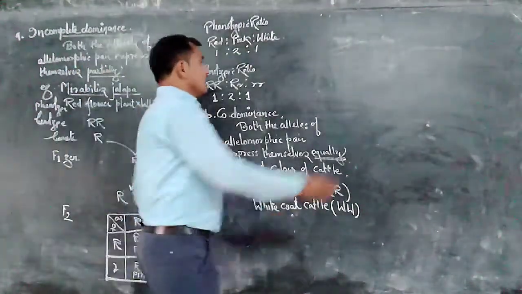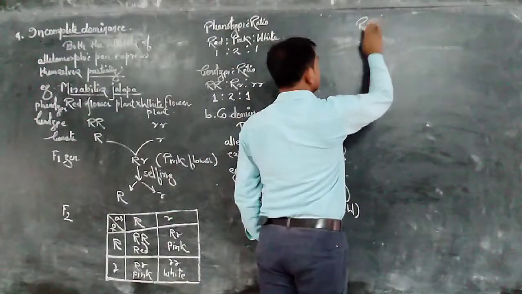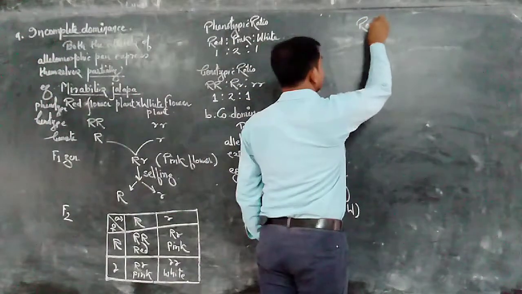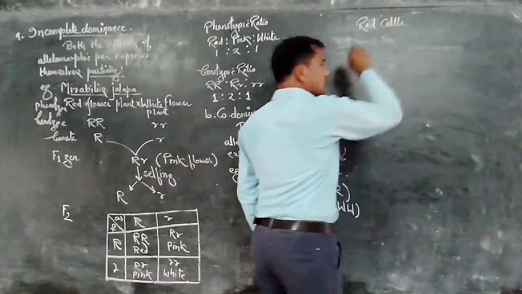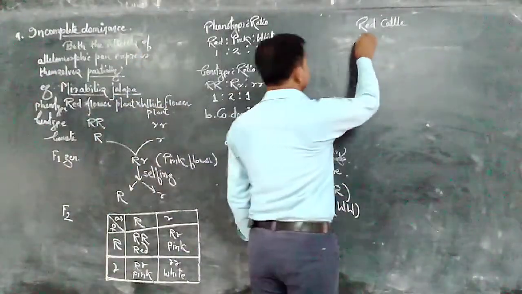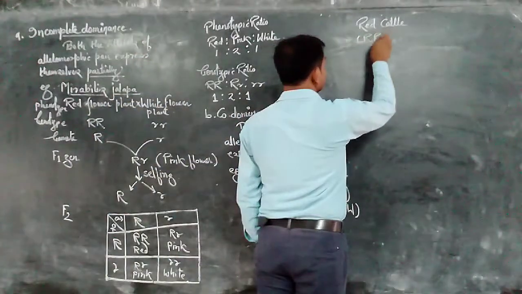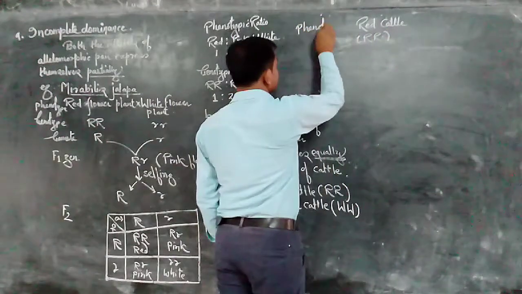This is the red coat cattle with the genotype capital R capital R, the phenotype being red color.